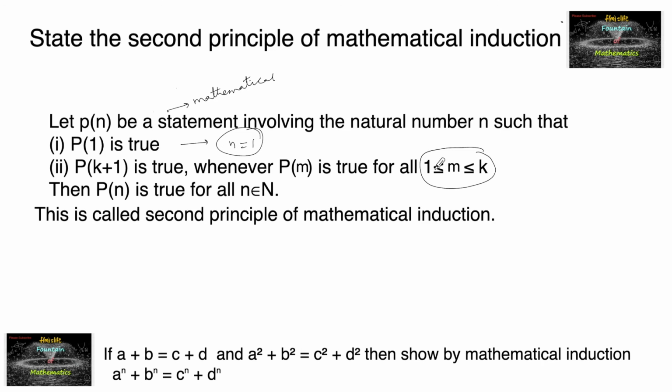So we assume the given statement is true for every number less than or equal to k. Then we have to prove for P of k plus 1, and then we can say that this statement is true for every natural number. So here k can be considered as less than n. So for 1 less than or equal to m less than or equal to k, we have to prove that P of k plus 1 is true. So let us see this by taking an example.